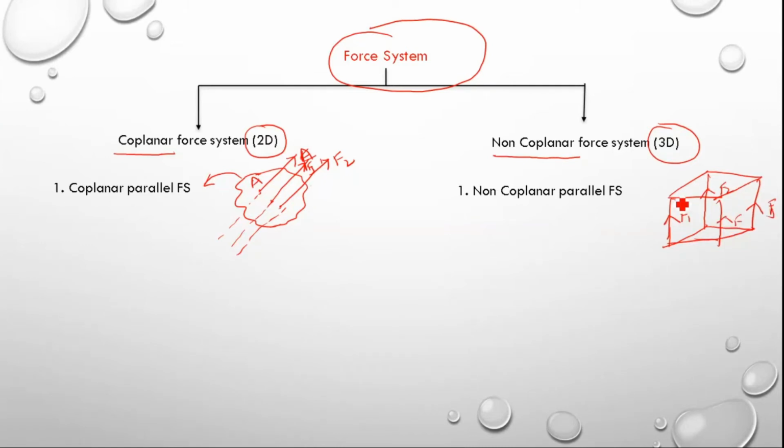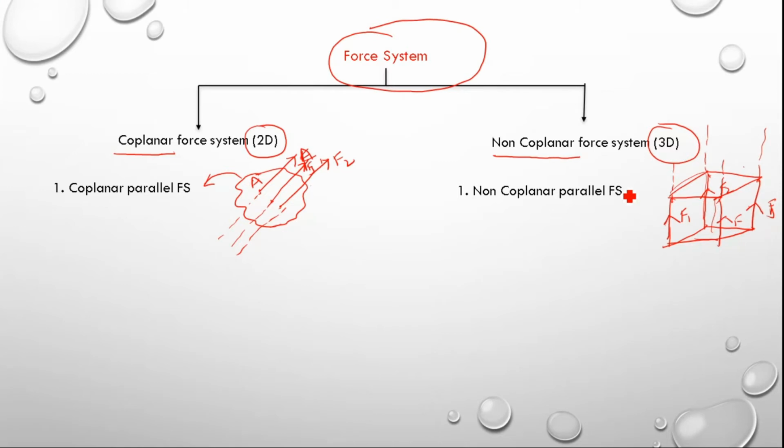So here the lines of action are all parallel to each other. See, this is acting on a three-dimensional body. Now this force is in one plane, this F2, this F3, F4 is in another plane, but all these forces' lines of action are parallel to each other. Then this kind of force system is called a non-coplanar parallel force system.